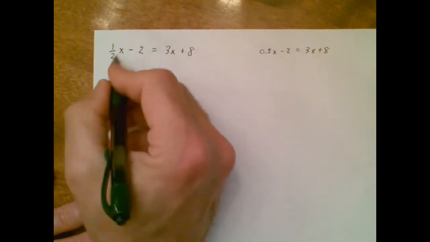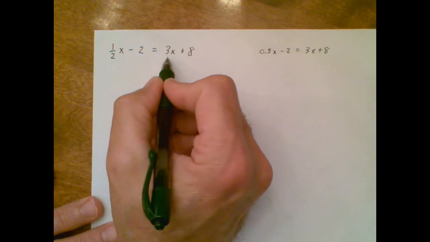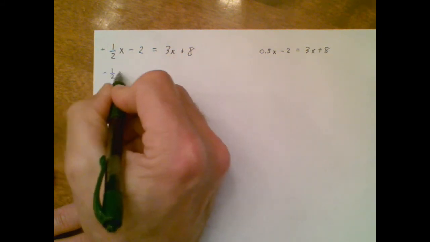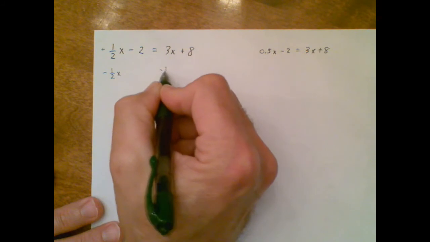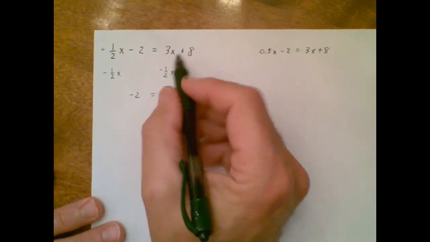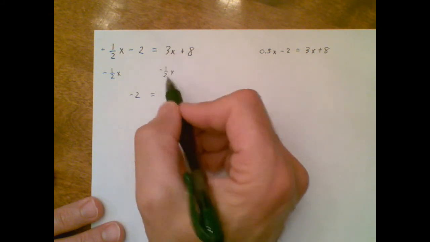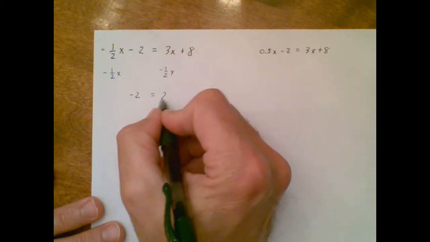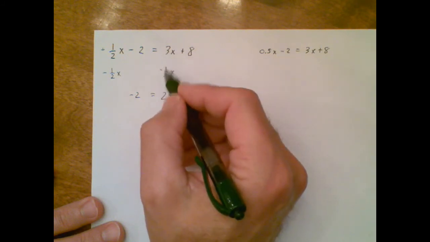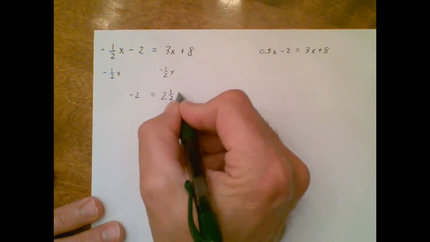I'm going to move this 1/2x over to that side because I have variables on both sides. There's an implied positive sign there. So I subtract. Everything else is going to stay the same. 3 minus 1/2. That's 2.5. If you had $3 and you lost $0.50, you'd have $2.50 remaining.